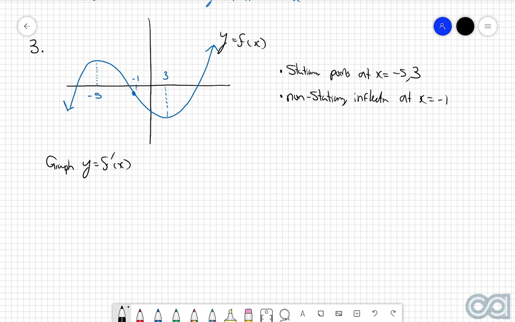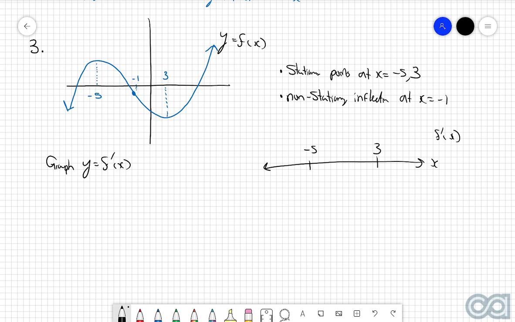What you could also do here if you really wanted to is you could then identify the regions where the graph is increasing or decreasing, and also concave up and concave down. However, just to save a bit of time, my suggestion here is to go straight for a sign diagram for the first derivative. So we've got x, f dash of x. We know that we've got stationary points at negative 5 and 3.